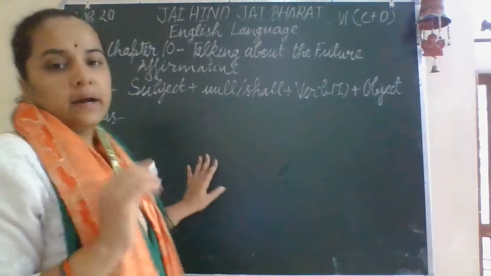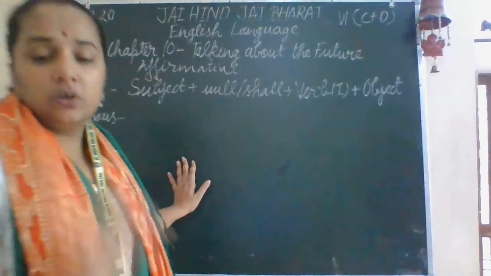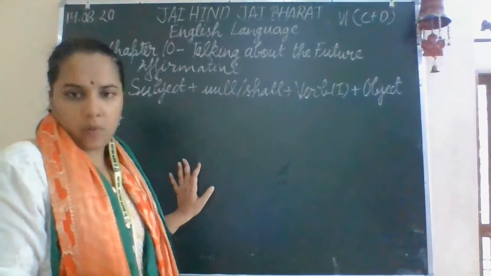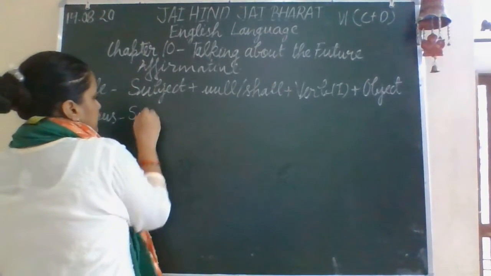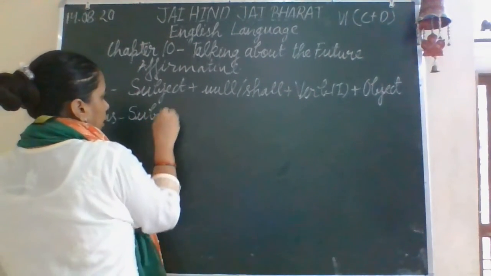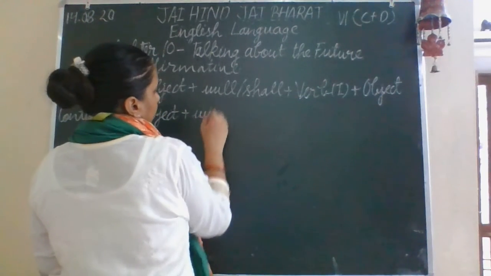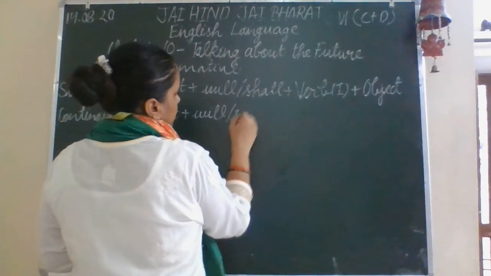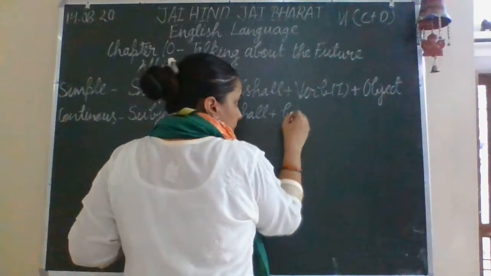For the continuous, all of us are aware that continuous tense is the tense where we use the ing form of the verb. So here, subject plus will or shall plus be.